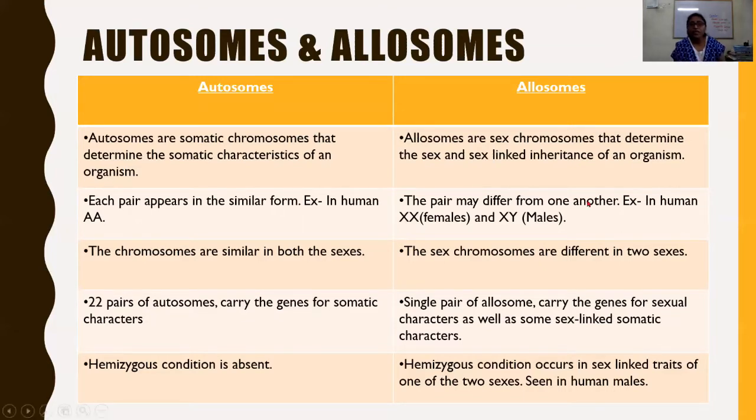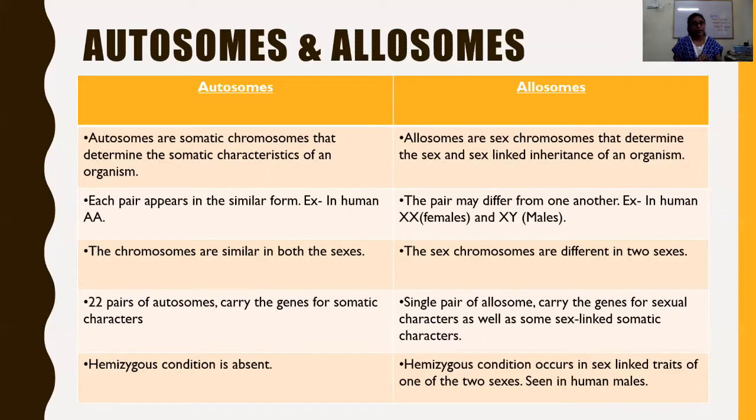So sex-linked inheritance is the transmission of sex-linked genes from parents to offspring. What are sex-linked genes? Genes which are present on a sex chromosome that express the somatic character, not the sexual character.